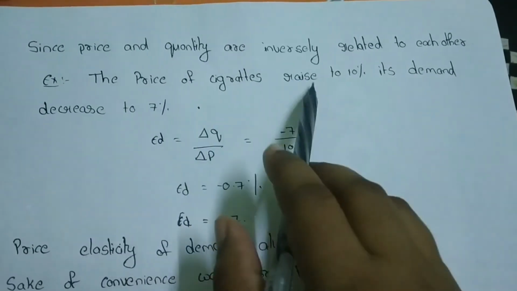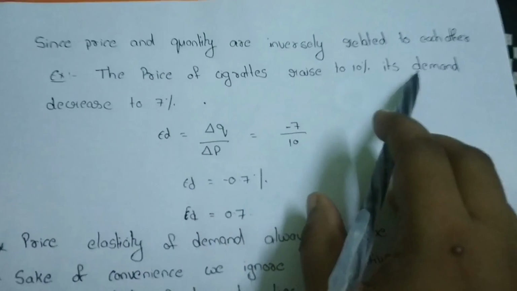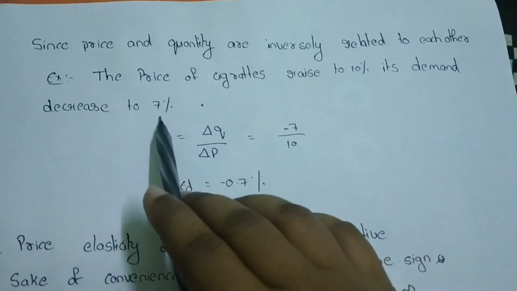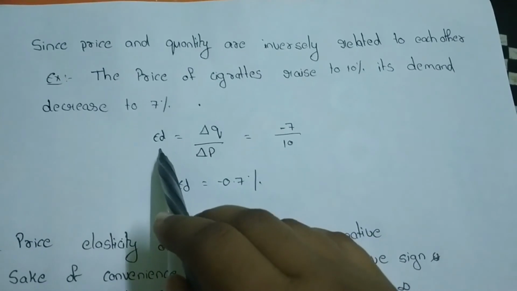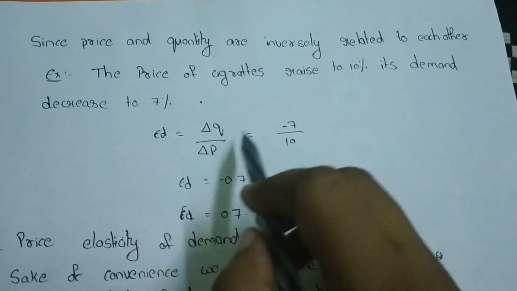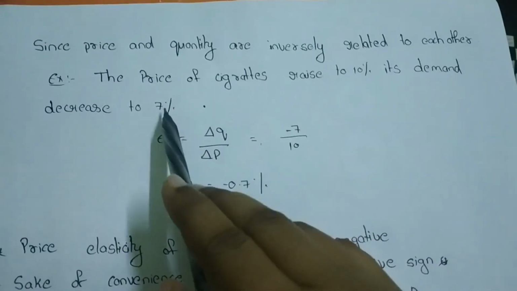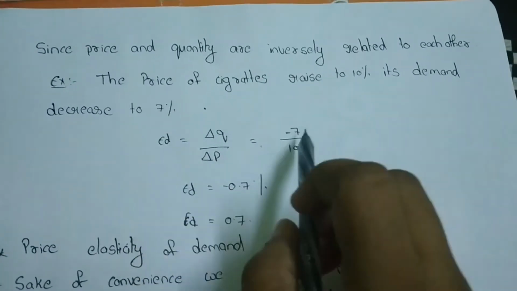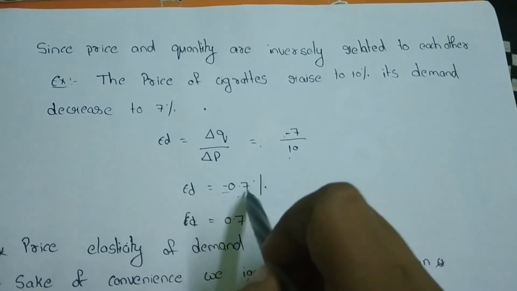So here the price of cigarettes increased and the demand decreased by 7%. So according to the formula, price elasticity of demand equals delta Q by delta P. It means here there is a fall in demand, so it represents minus 7 by 10. So it equals minus 0.7.